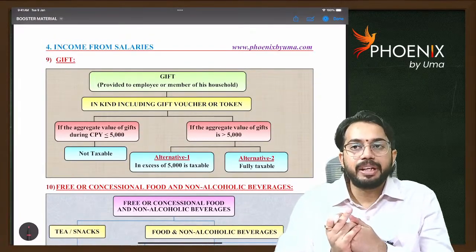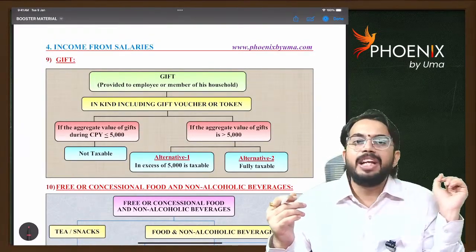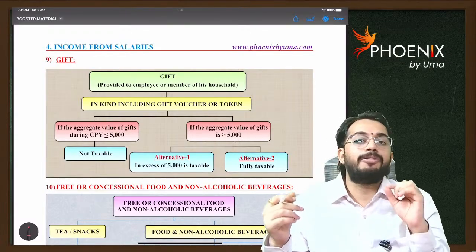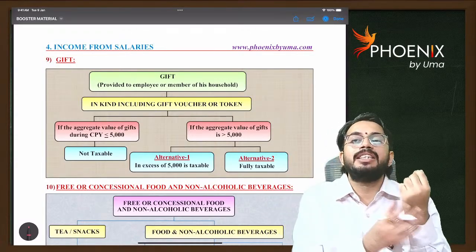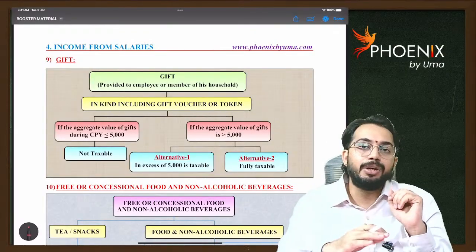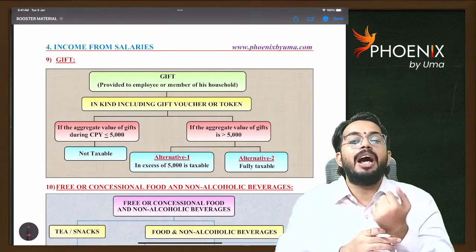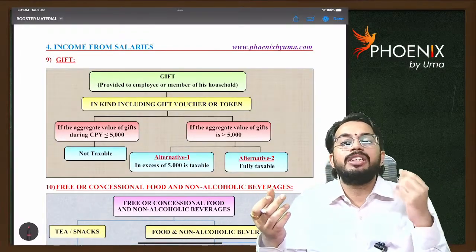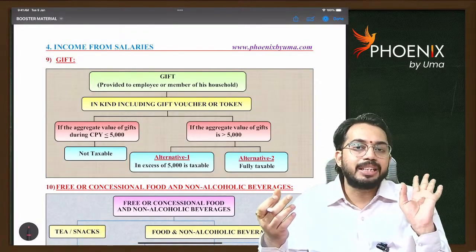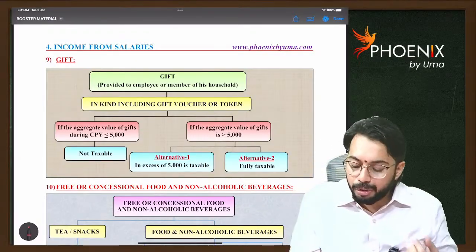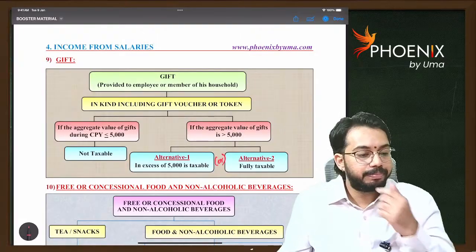Next, gift. If cash gift is received, fully taxable. If gift is received in the form of kind, let's say I received watch as a gift from my employer. If value of watch is less than 5,000, not at all taxable. If value of watch is more than 5,000, then two options. If value of watch is 8,000, total 8,000 is taxable, or in excess of 5,000, 3,000 is taxable. Two alternatives are possible.